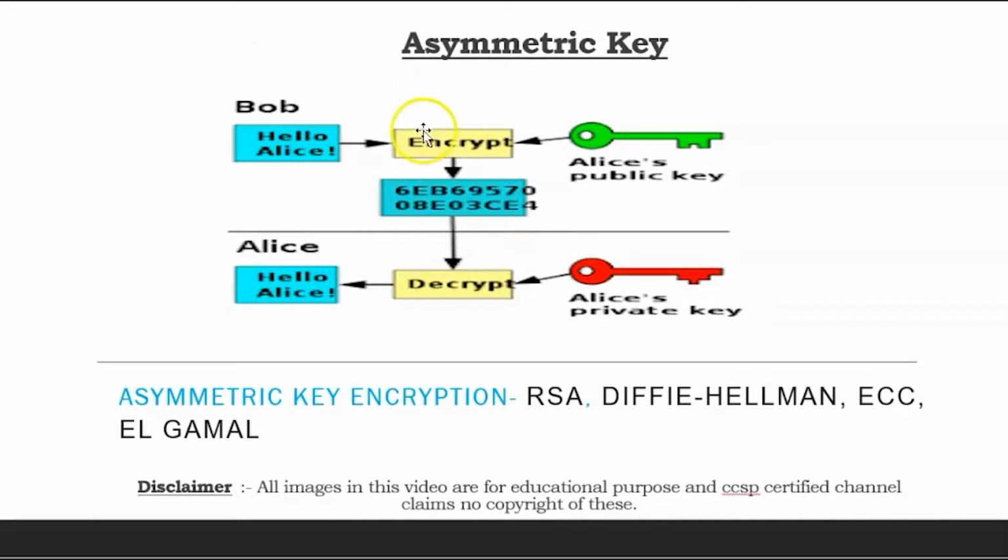In encryption, only the receiver's public key plays a role, and the receiver's private key plays a role in decryption. So what is the role of Bob's public key and private key? That we will see now in the non-repudiation section.